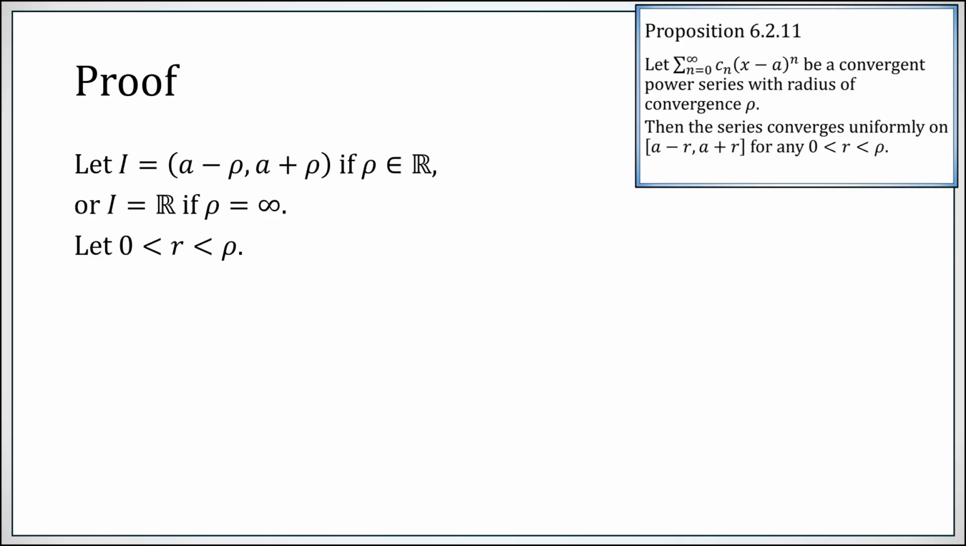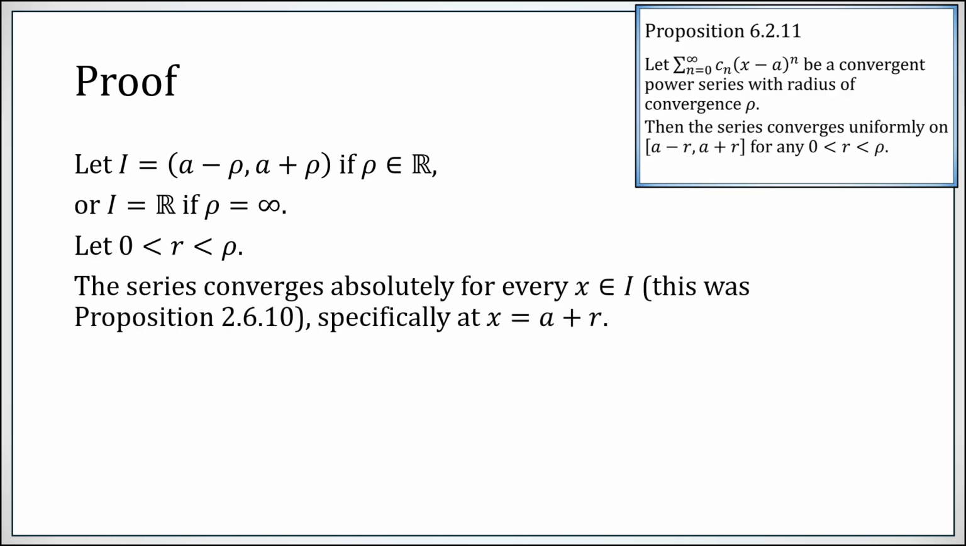So let's let r be a positive number less than rho. Then the series converges absolutely for every x in the interval I, not including the endpoints. This was back in proposition 2.6.10.